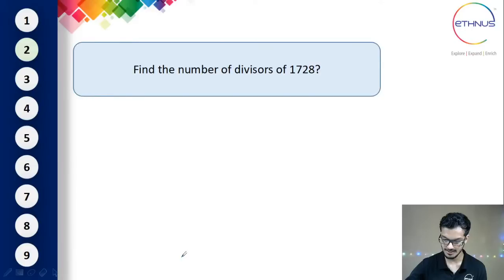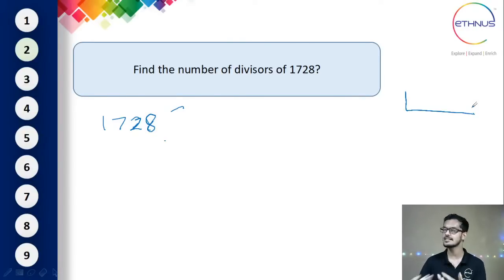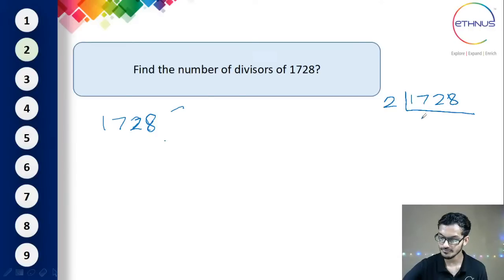So here the given number is 1728. This is the number which is given. Try to give the prime factorization of this. You can type it in the live chat also. How will you do the prime factorization? You will start dividing with prime numbers, the smallest prime number first. So 1728, if I start dividing it with the prime numbers, let me start with 2. So 864, that's the first number. 432, that's the next one.